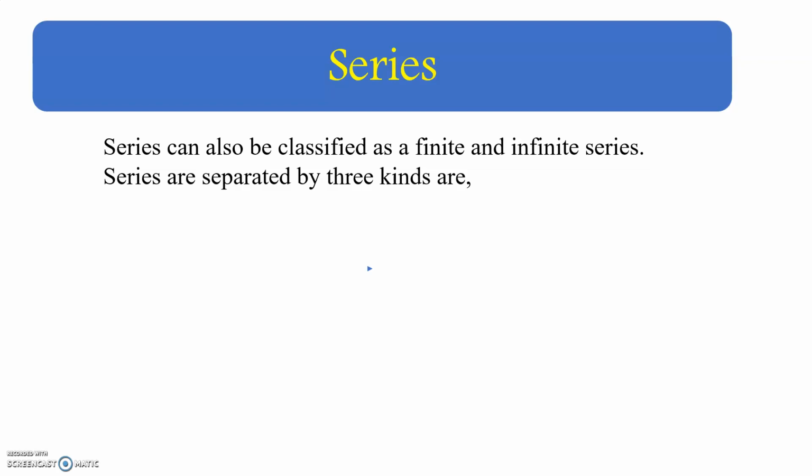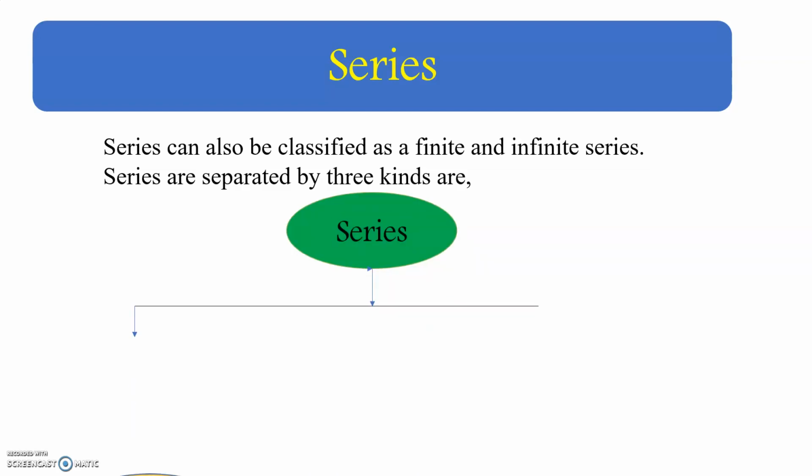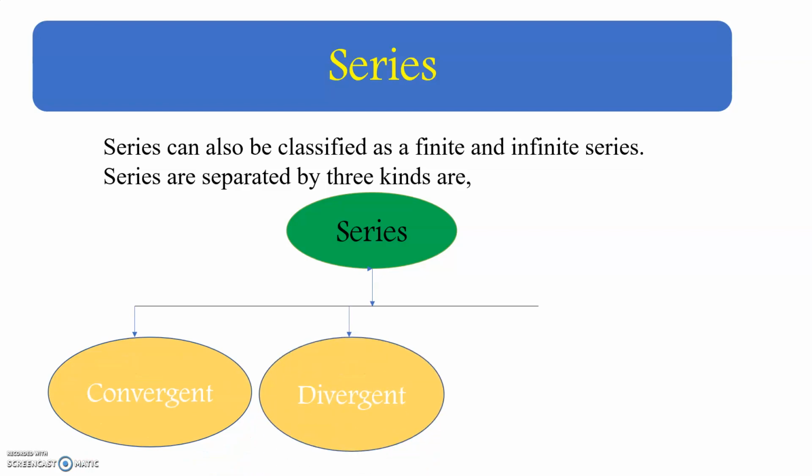The series are separated into three kinds: one is a convergent series, another is a divergent series, another is an oscillatory series. In the same way, sequences also have three types: convergent, divergent, and finally oscillatory. The same way, here in the series also we have convergent series, divergent series and oscillatory series.